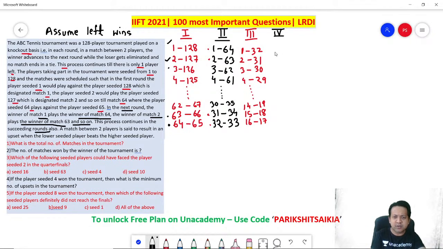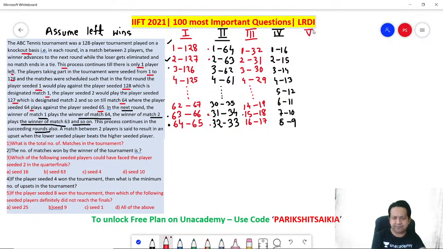So next round, remember the left hand side wins. So we'll say 1 is winning. Last match, who is winning? 16. Second match winner versus second last match. Second last match is 15 versus 18. 15 wins. Similarly, 3 versus 14, 4 versus 13, 5 versus 12, 6 versus 11, 7 versus 10 and 8 versus 9. Correct? I hope absolutely no problem till this point of time.